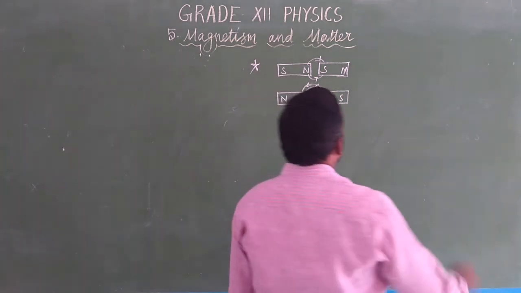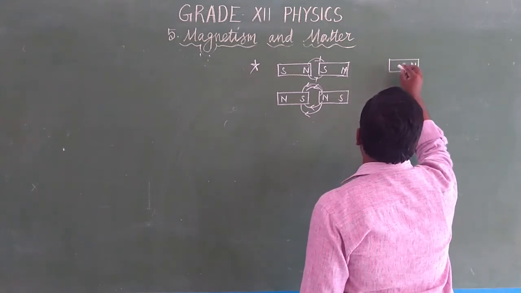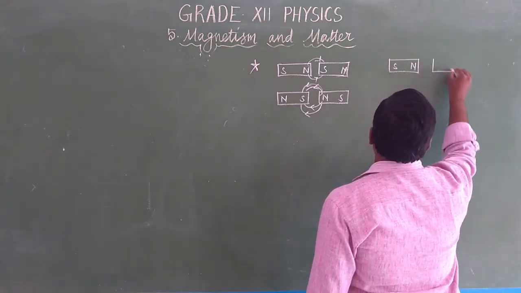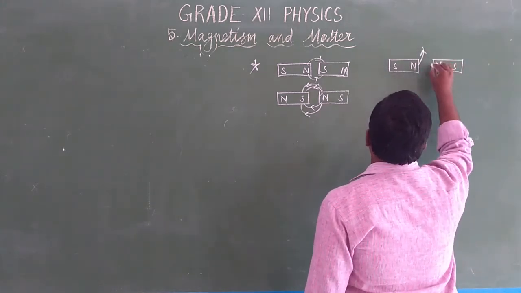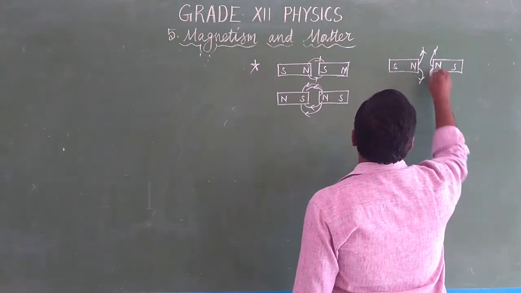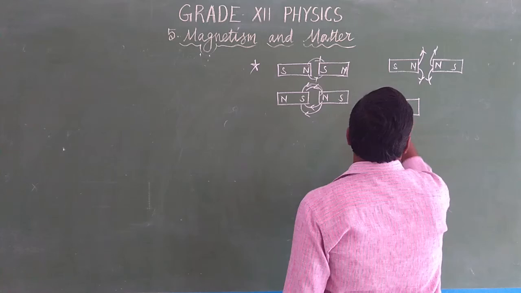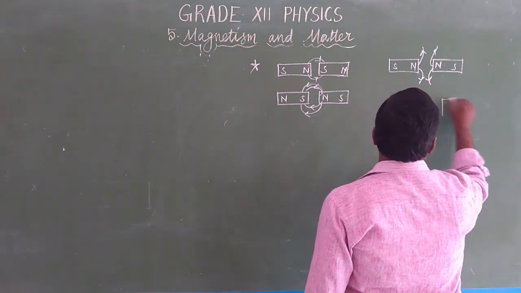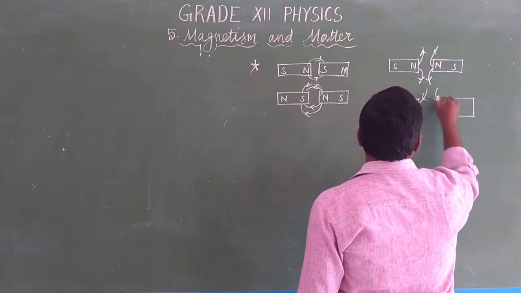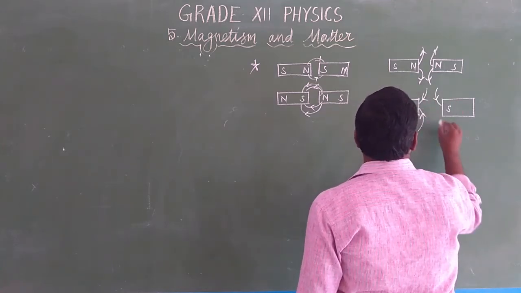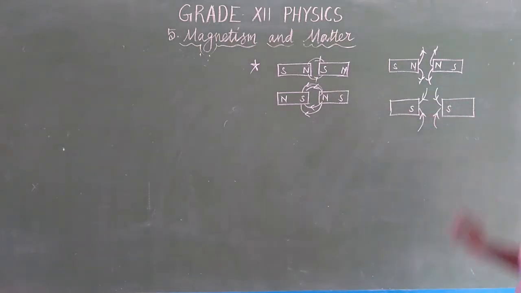But when like poles are brought together, near the north pole of the first magnet, the north pole of the second magnet is brought, what happens? There is a repulsion. Similarly, near the south pole of the bar magnet, another south pole is brought. What happens? There is a force of repulsion. So unlike poles attract, like poles repel.